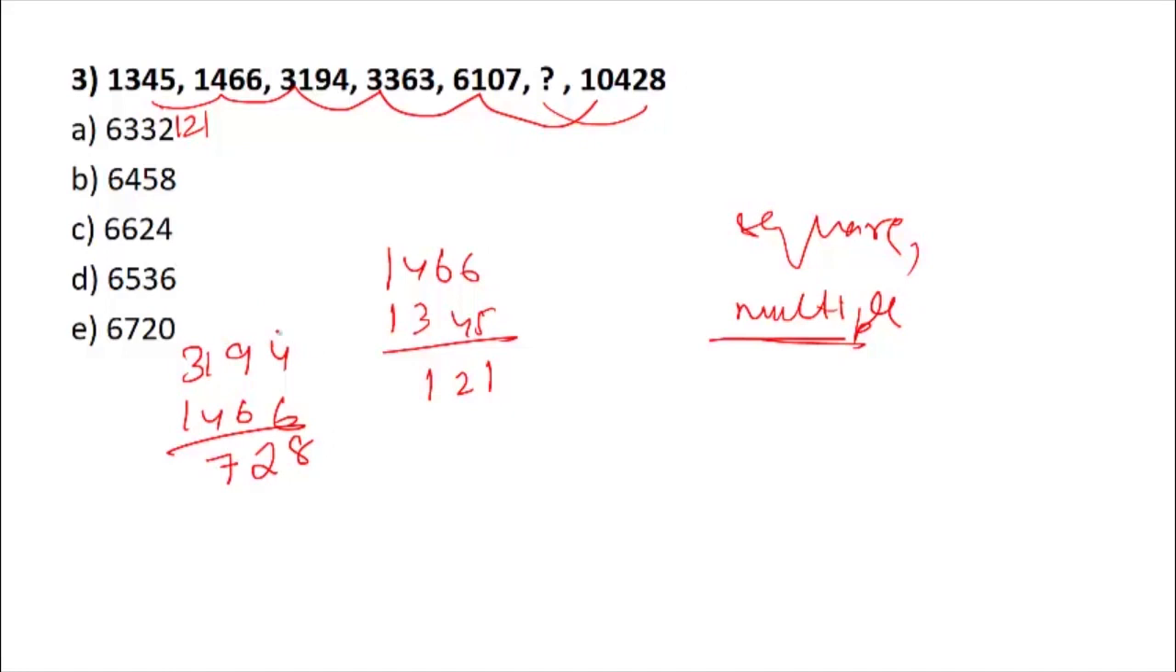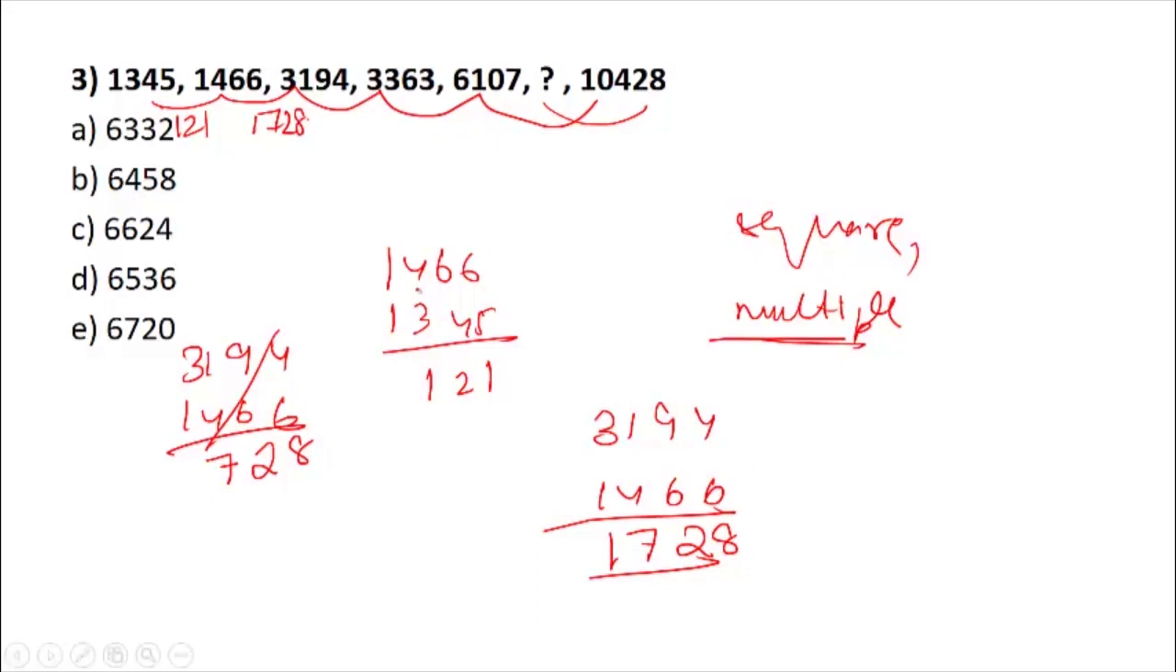Okay, sorry, there is some mistake, let me see. So 3194 minus 1466 would give you 14 minus 6 is 8, this is 2, and 11 minus 4 is 7, and this is 1, so this is 1728. So if you see, this is the square of 11 and this is the cube of 12.